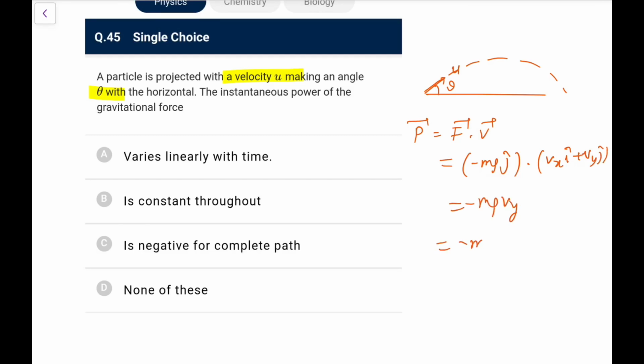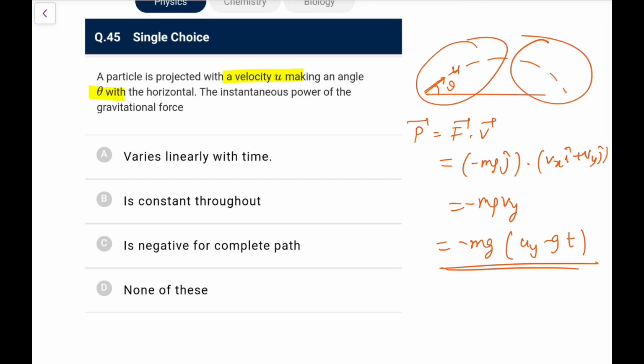And this minus mg Vy varies as uy minus gt, so definitely it will vary linearly with time. So it is not negative for the complete path; it is negative for the first half and positive for the second half, so the average is 0, but it varies linearly with time. Go for option A in this particular case.